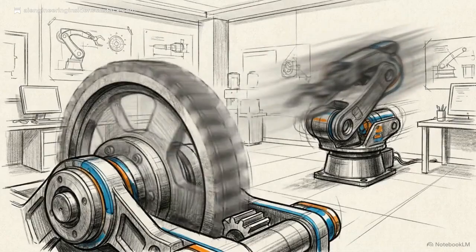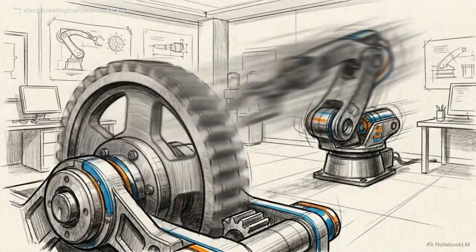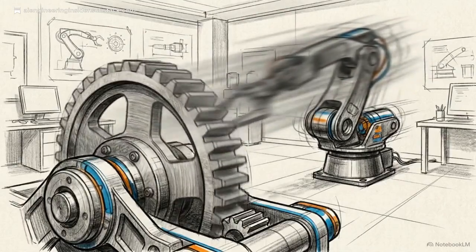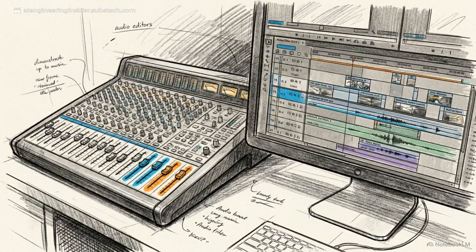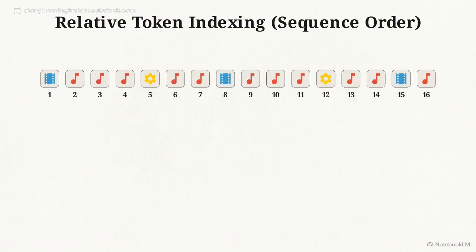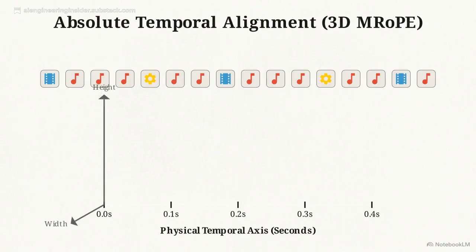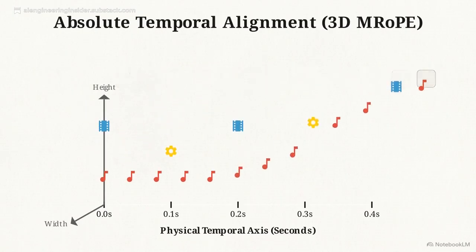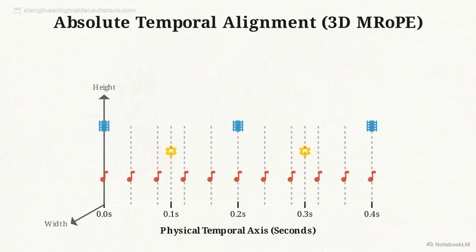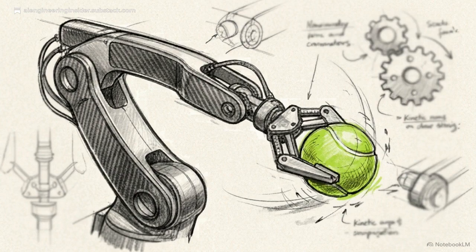The structure solves the routing, but it creates a secondary challenge for aligning time across drastically different data rates. Standard positional embeddings simply count sequence indexes. That method breaks down when trying to mix 25 Hz audio with variable frame rate video and discrete action tokens. Instead of indexing by sequence order, this 3D coordinate space tracks absolute temporal alignment. It locks each audio, video, and action token onto specific markers along a shared physical timeline. By combining asymmetrical attention masking with absolute temporal indexing, logic and physical simulation inform each other without sequence collisions.